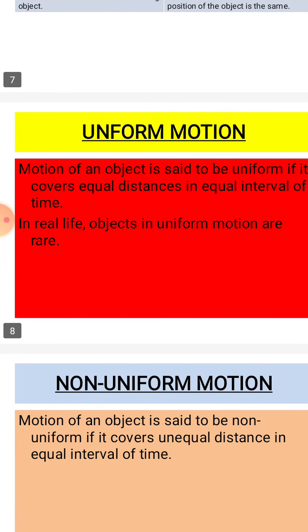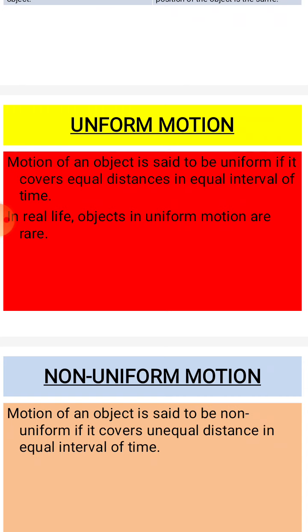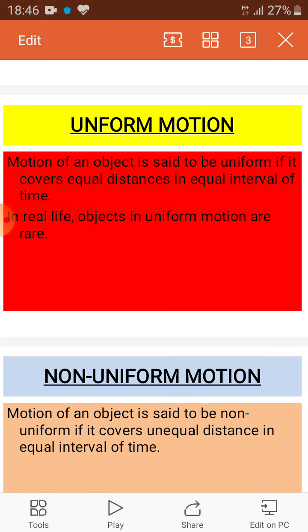Now we will see uniform motion. Motion of an object is said to be uniform if it covers equal distance in equal intervals of time. That means in the first 5 minutes, if we travel 5 kilometer, and in the next 5 minutes we also travel 5 kilometer, and in the next 5 minutes we also cover 5 kilometer, that means we are traveling in uniform motion. But in real life, objects in uniform motion are rare.